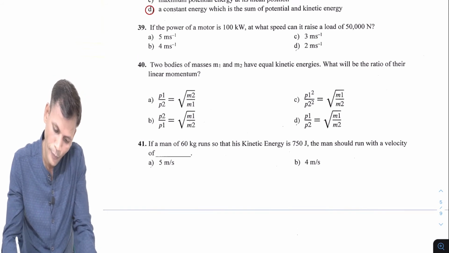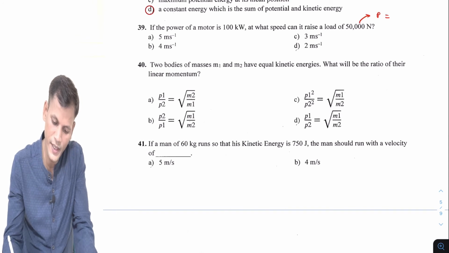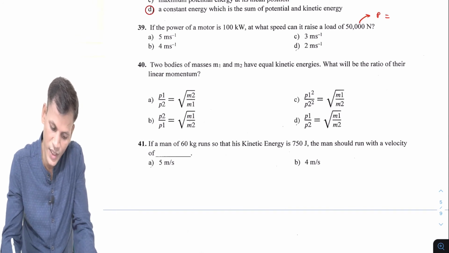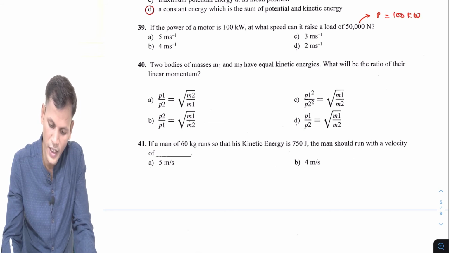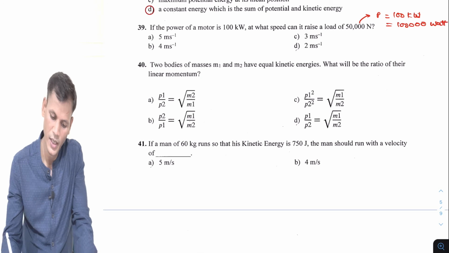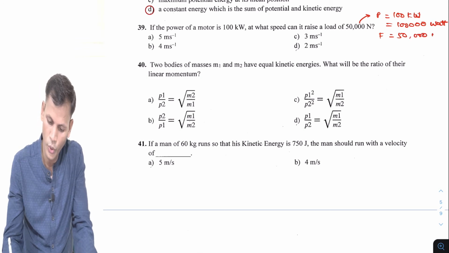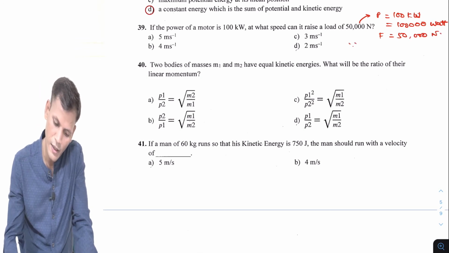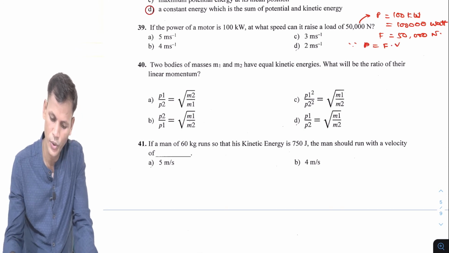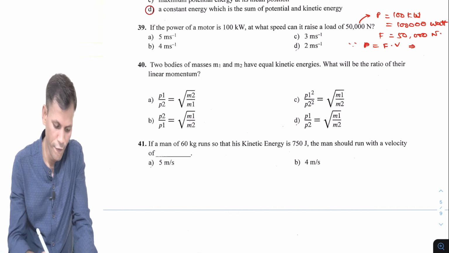We can write power is 100 kilowatt, which is 100 into 1000 watt, right? And force is given as 50,000 Newton.